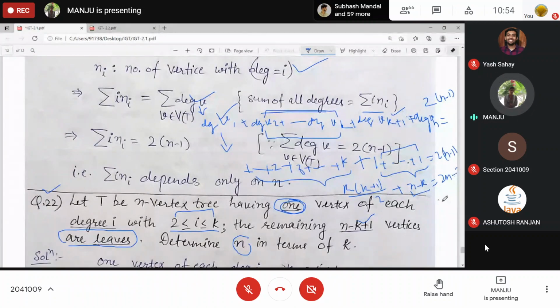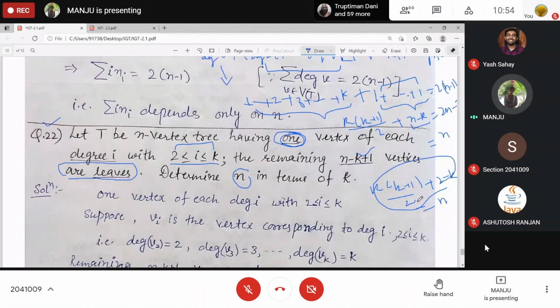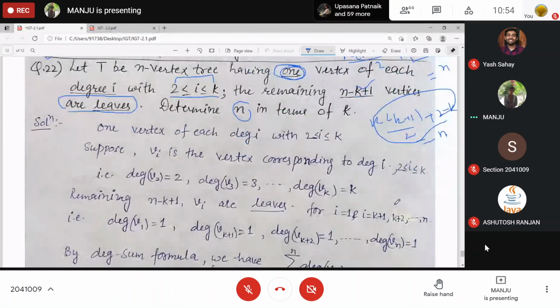So finally n is equal to k into k plus 1 by 2, plus 2 minus k. So that is k into k plus 1 by 2 plus 2 minus k is equal to n. And solve it, you will be getting the formula. Got it? How I explained? Now its solution.